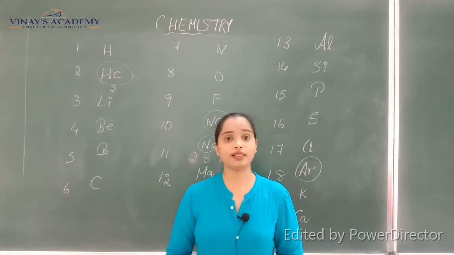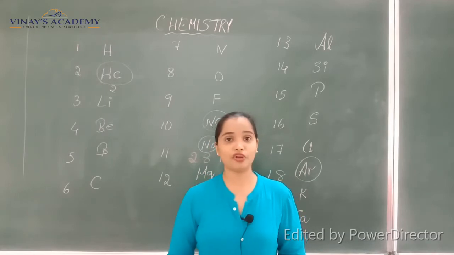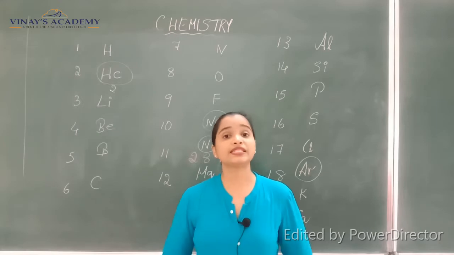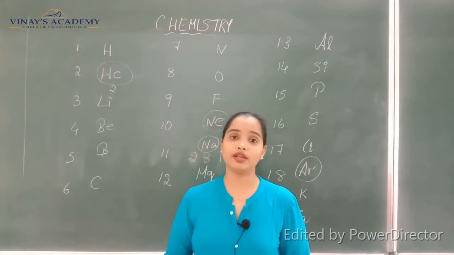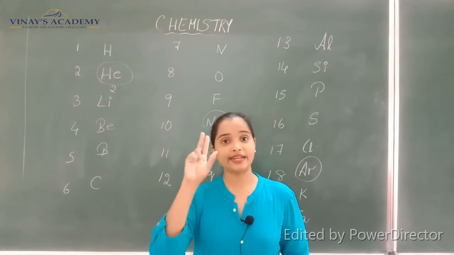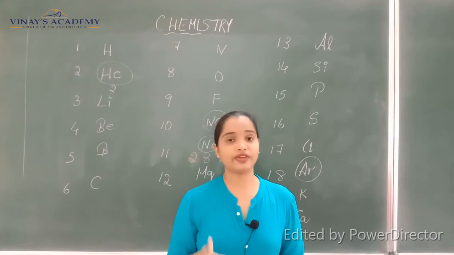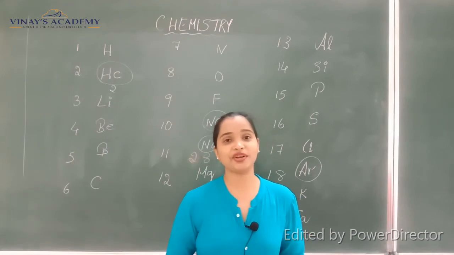That is why we call this type of configuration a duplet configuration. And if it is stable with 8 electrons in the outermost shell, we call it an octet, where 8 stands for octa, so an octet electronic configuration. This is just for your information.